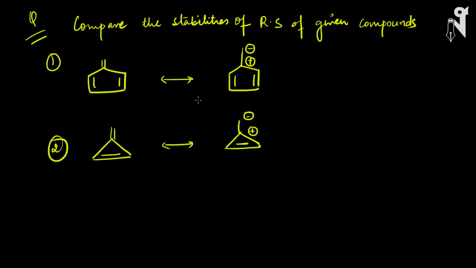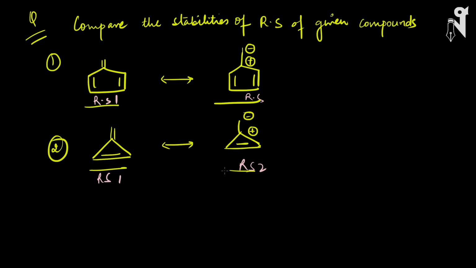So now the next question we have is to compare the stabilities of the RS of these given compounds. So basically this compound is RS of this compound and this compound is RS of this compound. So these are two RS of one molecule that have been given. This is RS1 and this is RS2. This is also RS1 and this is RS2. So we have to compare which RS is more stable. As I told you, in resonance, not all the resonating structures have the same stability.